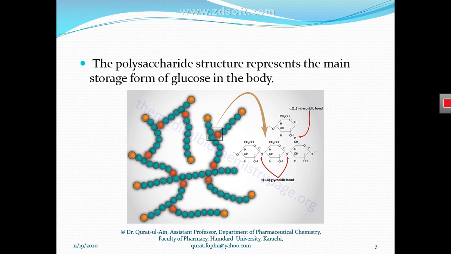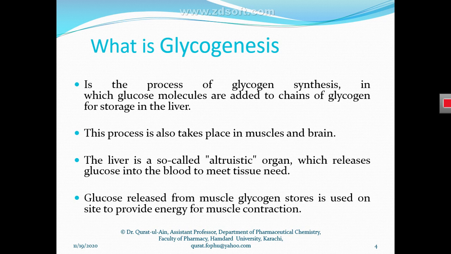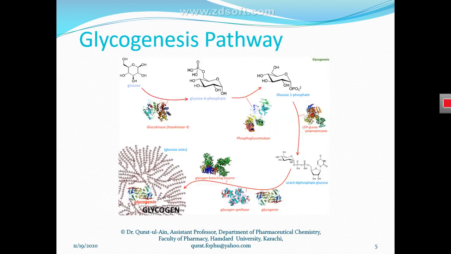This process takes place by the pathway we call glycogenesis. So glycogenesis is a set of chemical reactions, or a pathway, by which the polysaccharide chains of glucose collect and link together and form a glycogen molecule. This pathway mainly takes place in your liver cells.